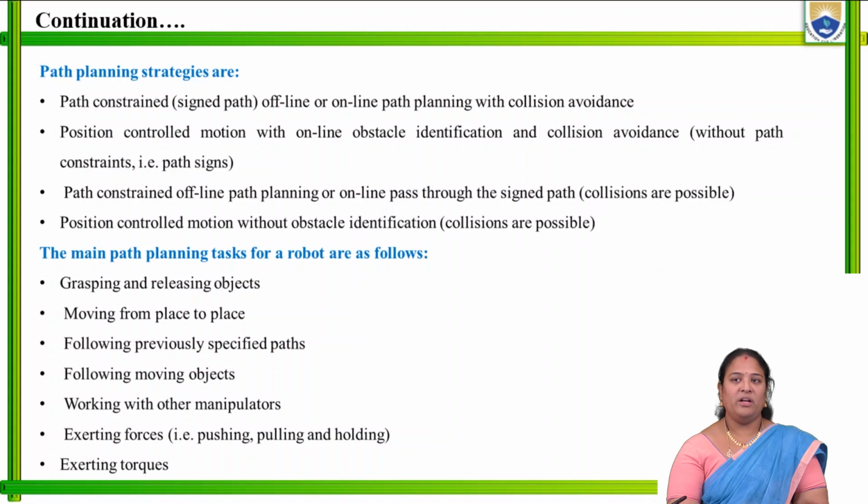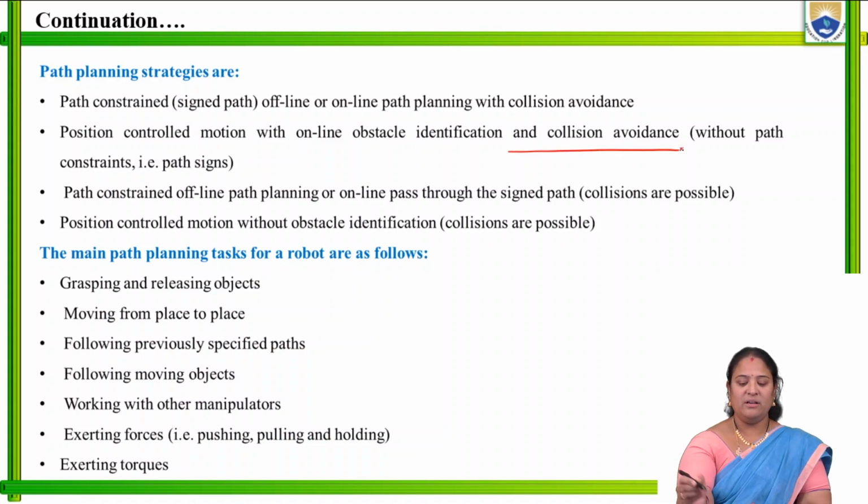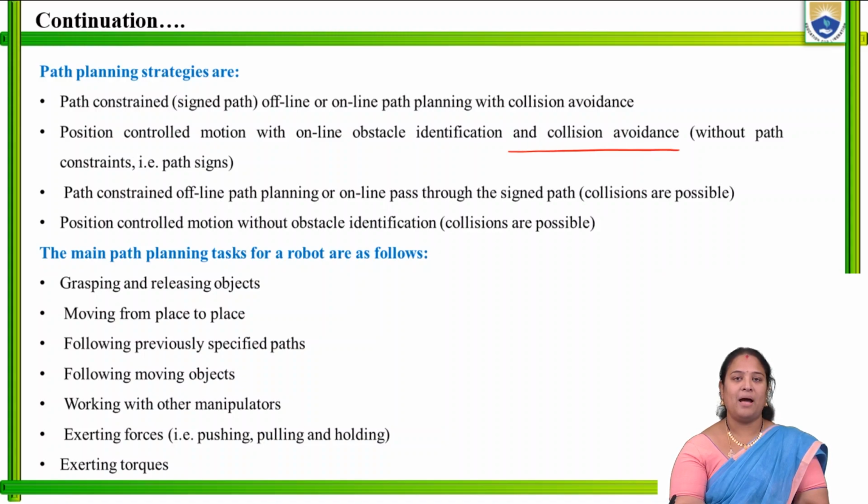Whereas the second important one is that without any particular path constraints or path signals, how is that planning done? How are we doing that planning without constraining any path or without any path signals? How is the path planning strategy done? Generally, this type of path planning will be done based on the online obstacle position control. Based on the control of the position or the motion with online obstacle identification and collision avoidance, we do this path planning.